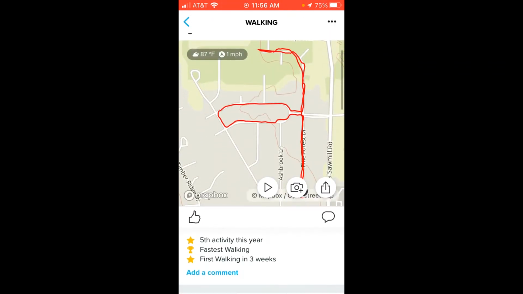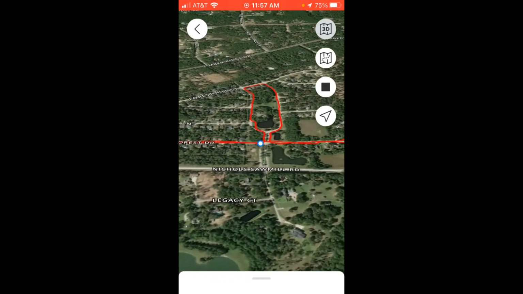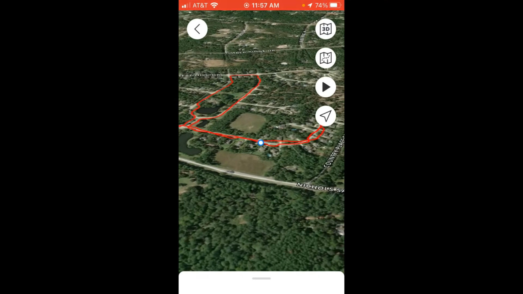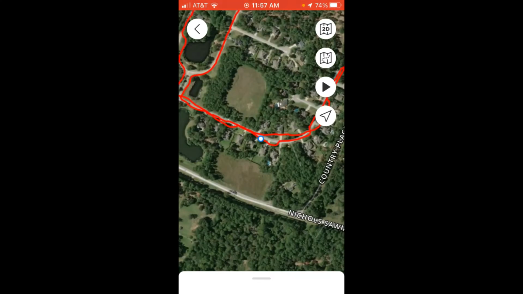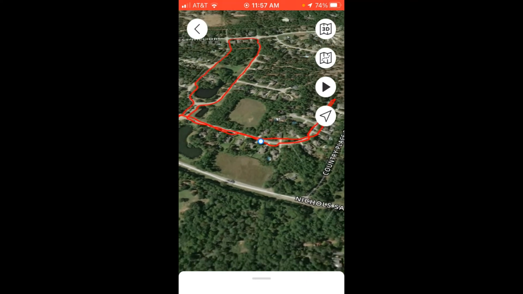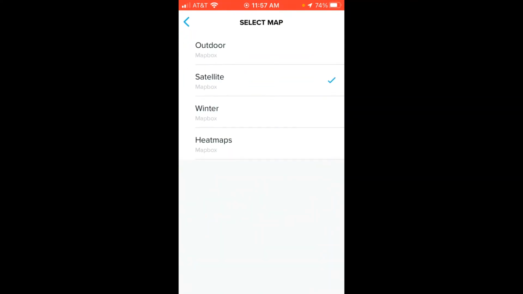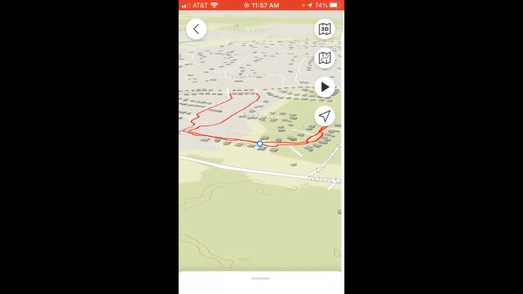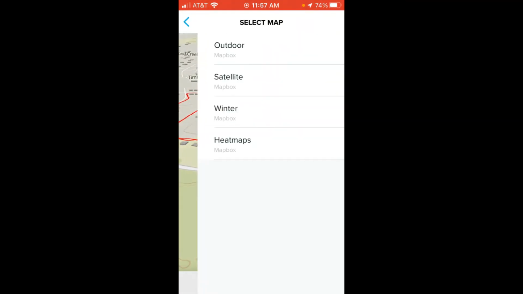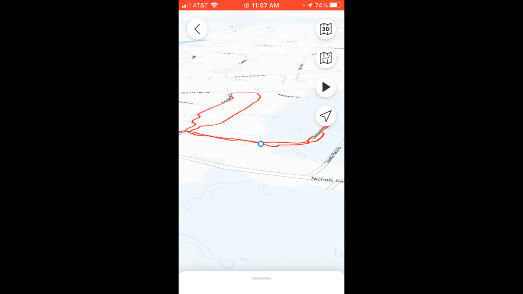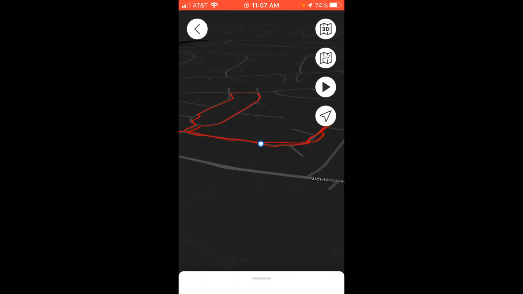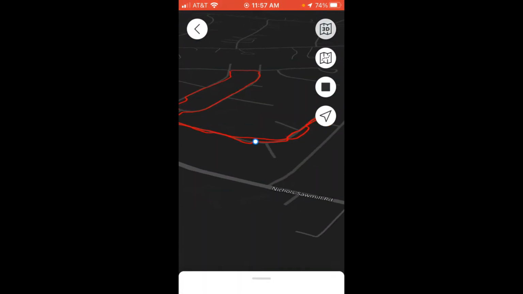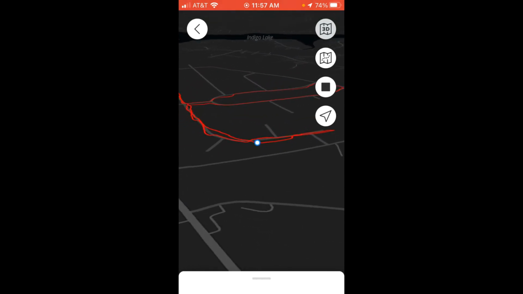Once you're in here, it gives you a visual of the map, but you can also hit the play button and see the actual activity play out on the map. You can pause at any point. You can change your layout: do you want 2D or 3D? You can change your map view. For example, I have it on satellite. We can change it to outdoor, winter, heat map. And on any one of these, you can resume the play of the activity.